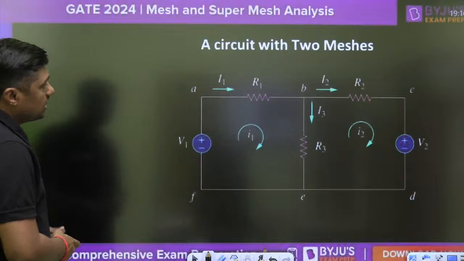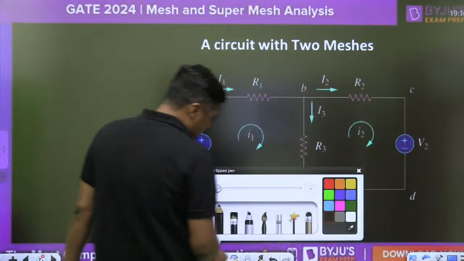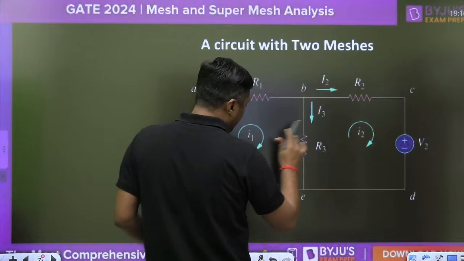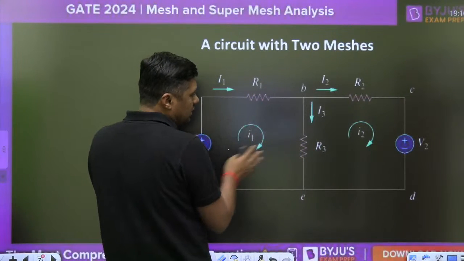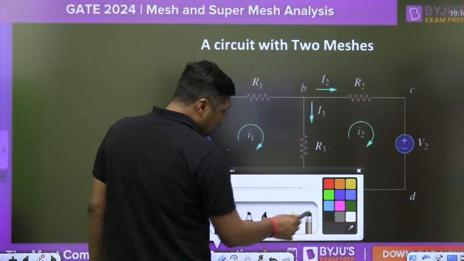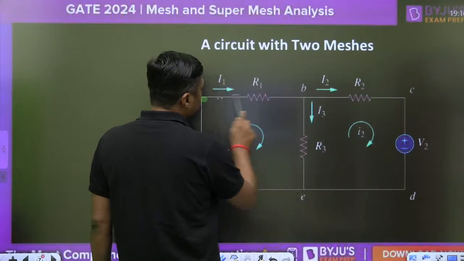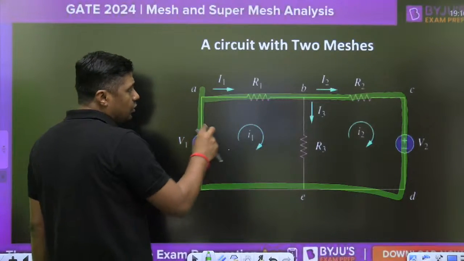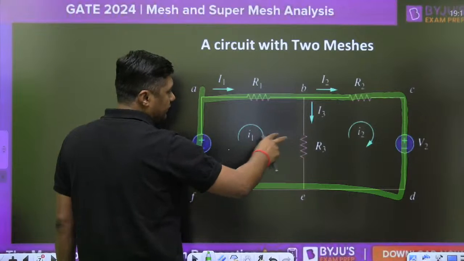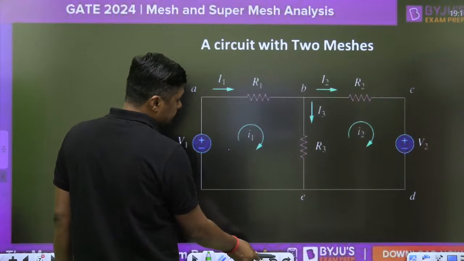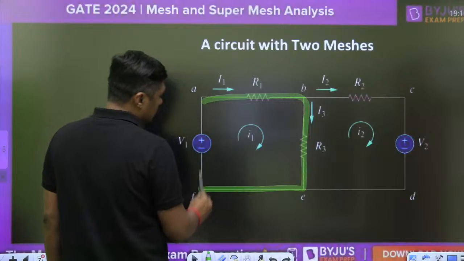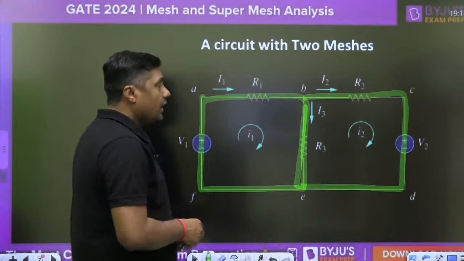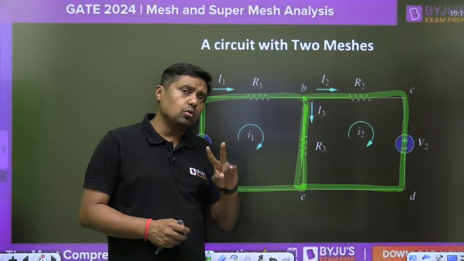Then this is the mesh. For example, there are two meshes, which is visible to you. This is called mesh current I1 and that is called mesh current I2, and each is an independent loop. Inside this there is no other loop. But suppose you consider this outer loop, is it a mesh? No, because inside it there are two loops, so it is not a mesh. When we consider these, inside this there is no other loop, inside that there is no other loop, so there are two meshes. Then we assume two currents, I1 and I2.